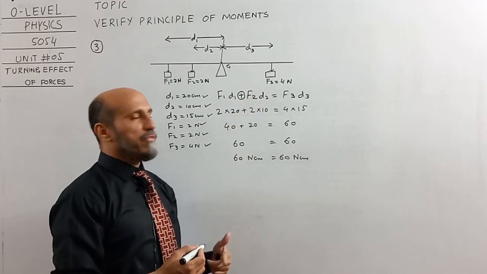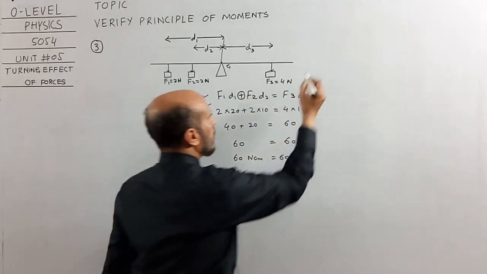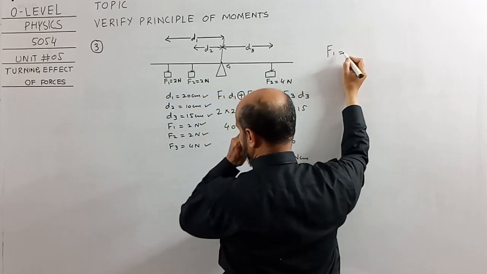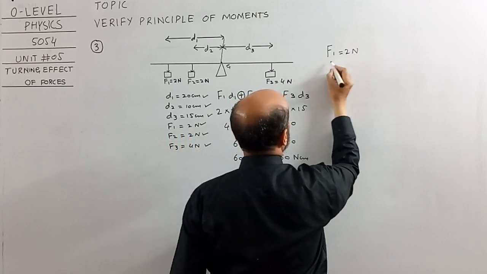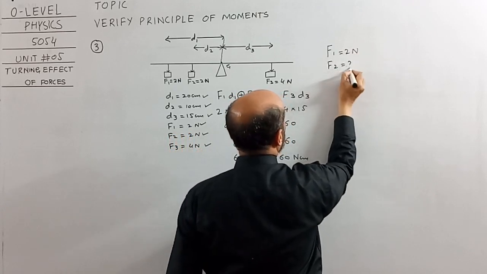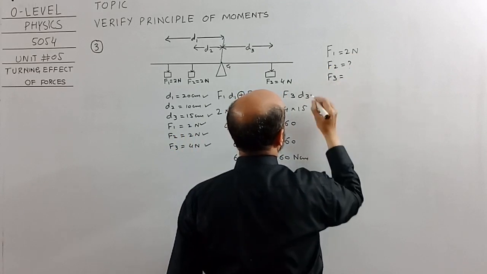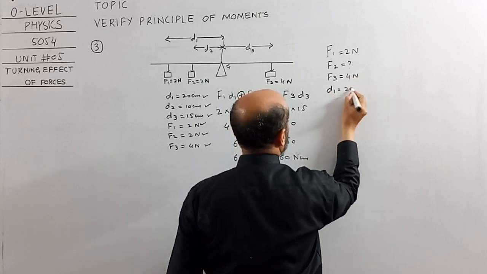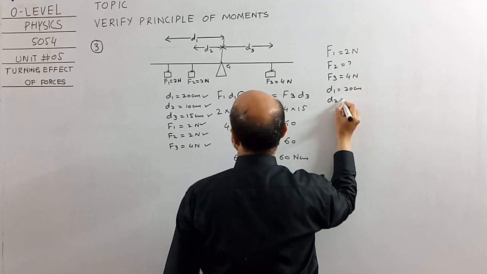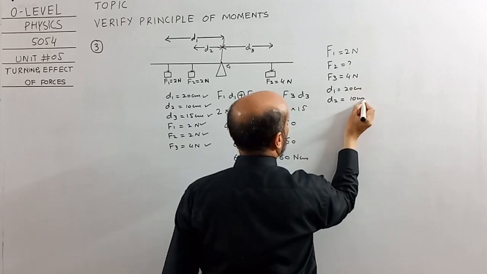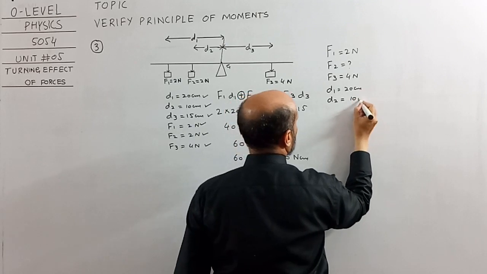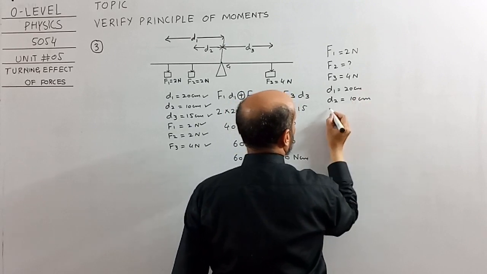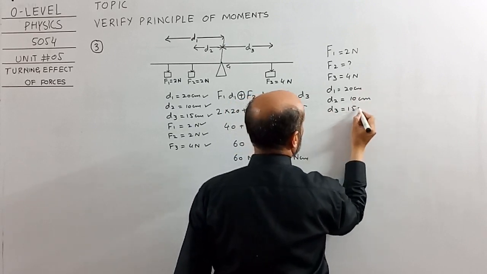By using this equation we can find a missing value as well. Suppose F1 is 2 Newton, F2 is a question mark, F3 is 4 Newton, D1 is 20 centimeter, D2 is 10 centimeter, D3 is 15 centimeter.